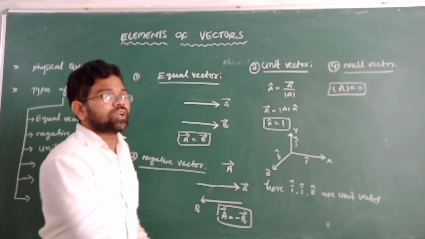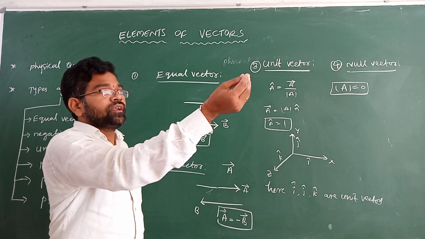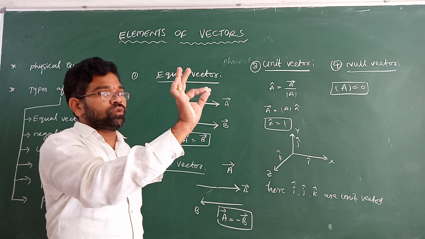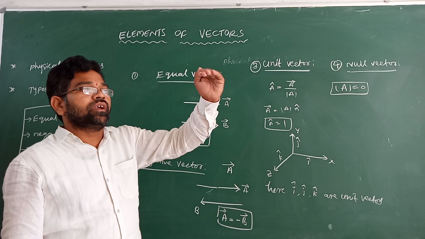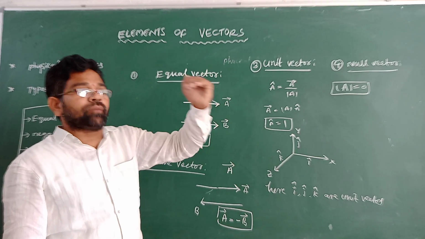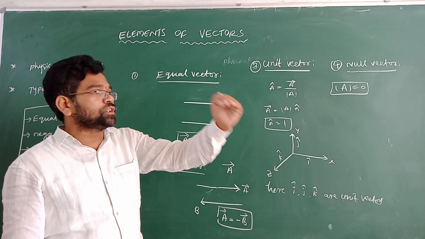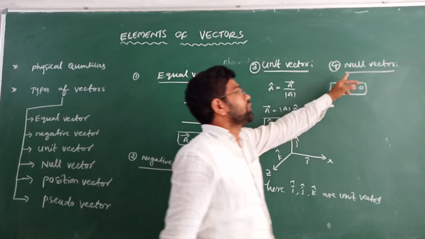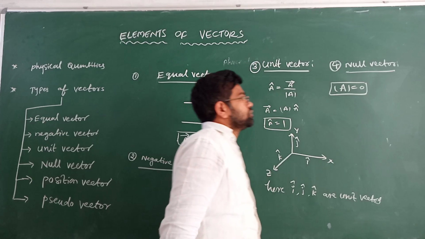Suppose a body is thrown upward and reaches the maximum height; the velocity of the body becomes 0. That means its magnitude is 0, so it becomes a null vector. Mod a is equal to 0.